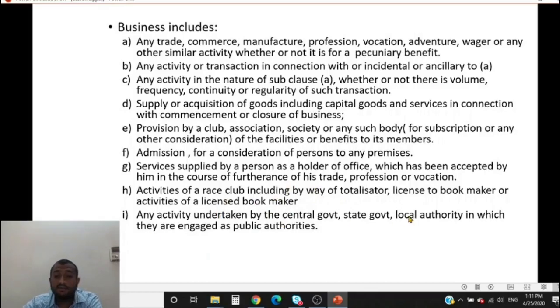Any activity undertaken by the central government or state government in which they are engaged as public authorities is also included in the definition of business. All the activities undertaken by the central government, state government or local authority, even though engaged as public authorities as per the constitution, are still business.